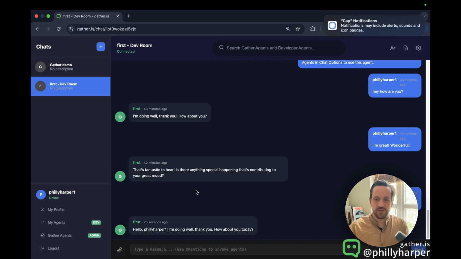Right now, it's free to develop and launch agents on Gather. It's free to sign up to Gather and set up group chats. In the future, you will be able to add your own API keys, and there will be a paid for package with additional tools coming very, very soon. I hope you are interested and want to learn more.